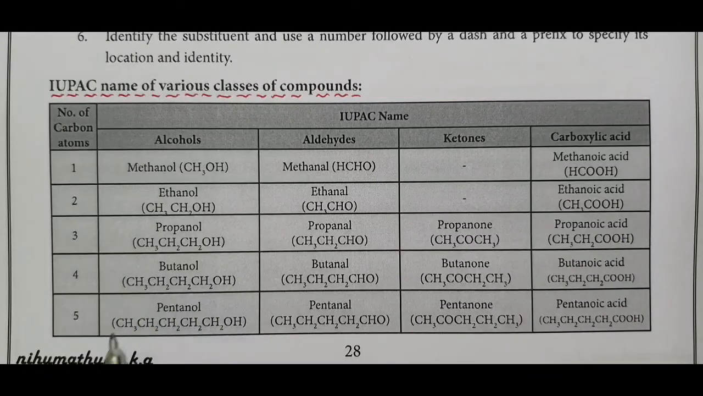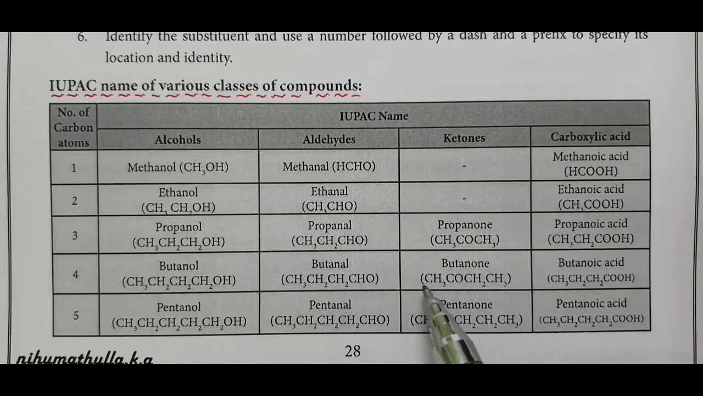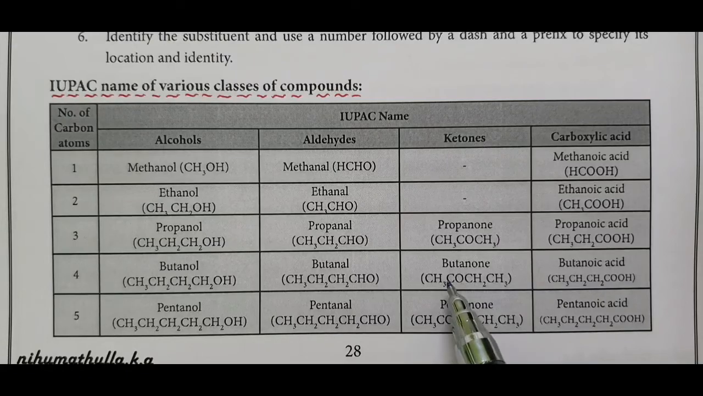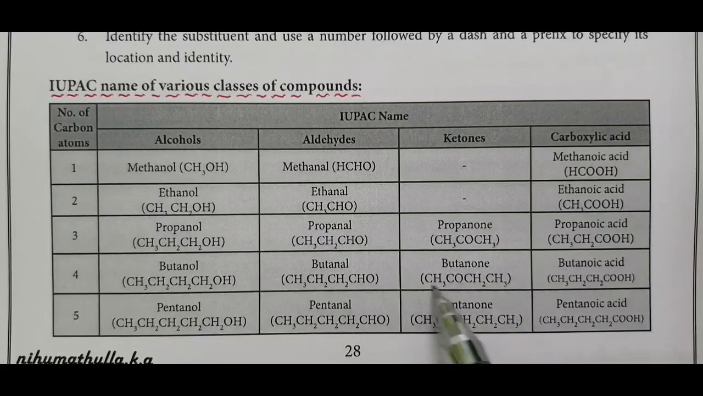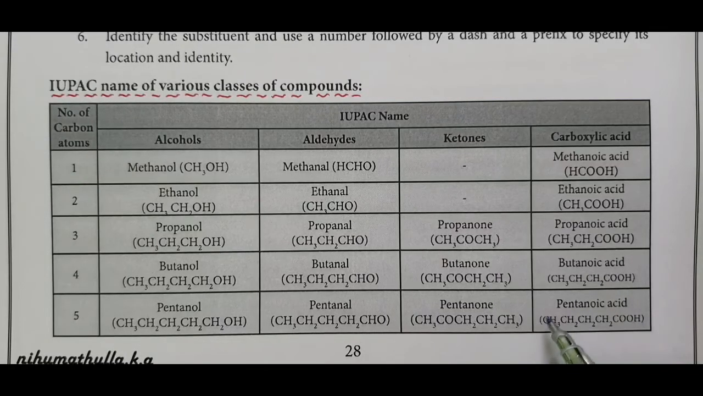Four carbon but, carbon-carbon single bond ane, OH name ends with ol, butanol. Four carbon atom but, ane, aldehyde al, butanal. Four carbon but, ane, ketone name ends with one, butanone. Four carbon but, ane, carboxylic acid name ends with oic acid, butanoic acid.